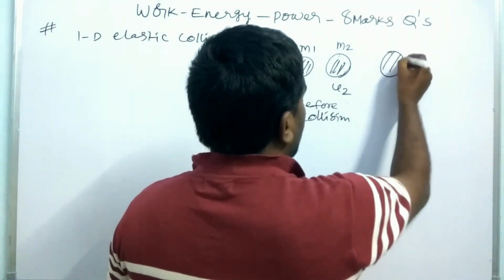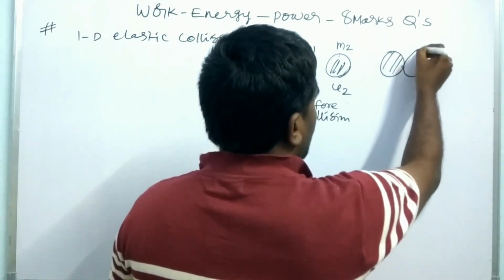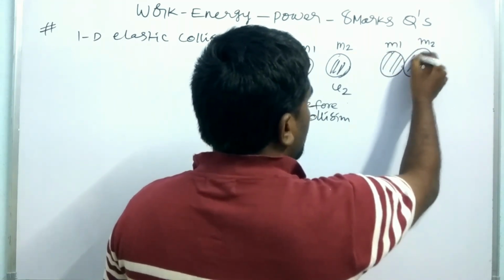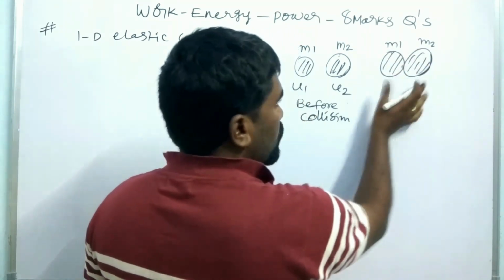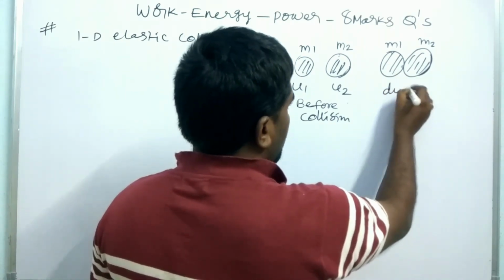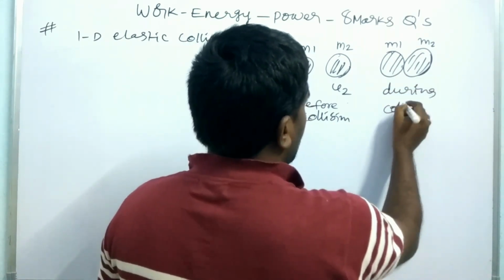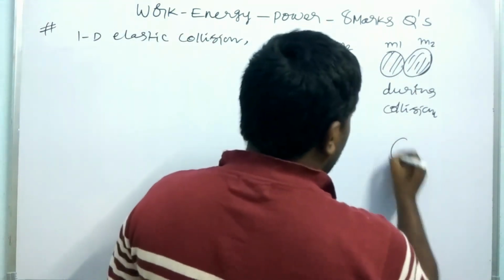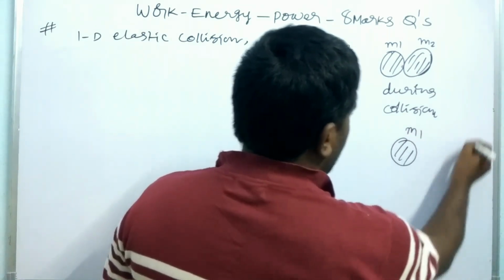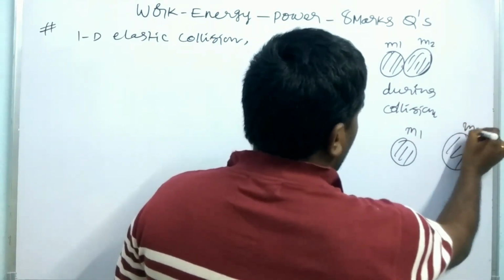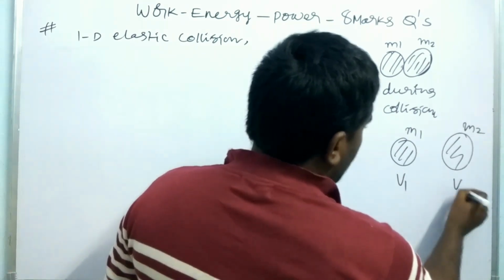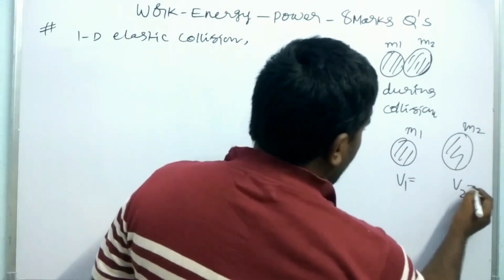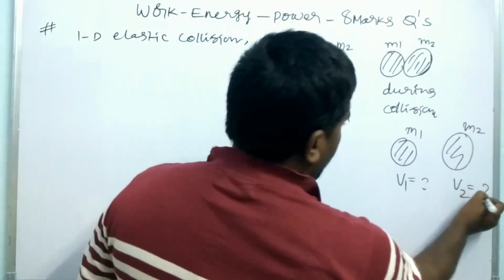And this is during the collision, so this is m2 and this is m1. They are trying to interact with each other. During collision we cannot estimate their speed, but this is the mass m1 and this is the mass m2. After collision their velocities change, that is v1 and v2. Now we have to find how much v1 and v2 are. So that is the theory.